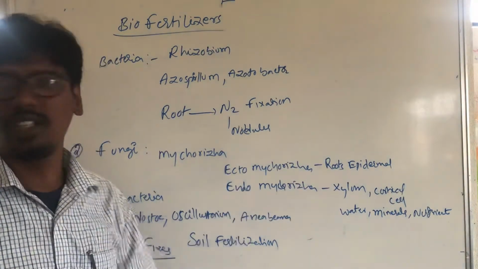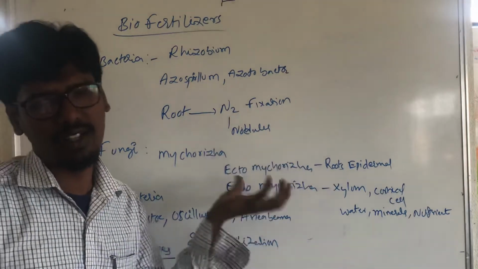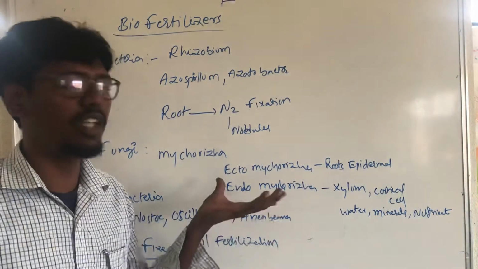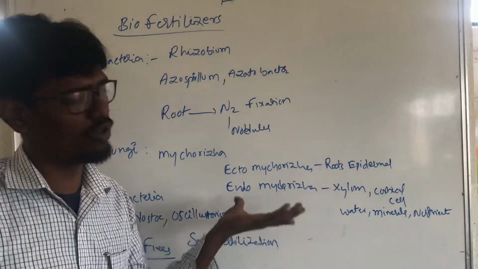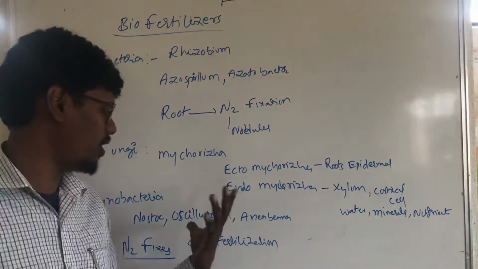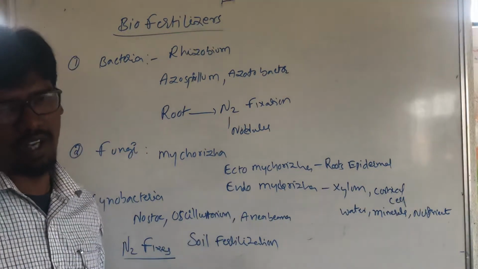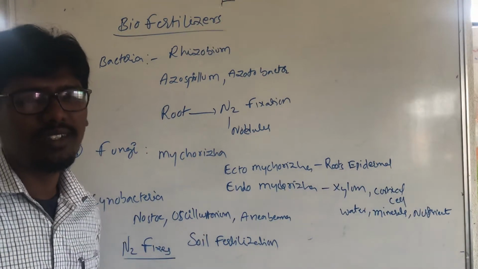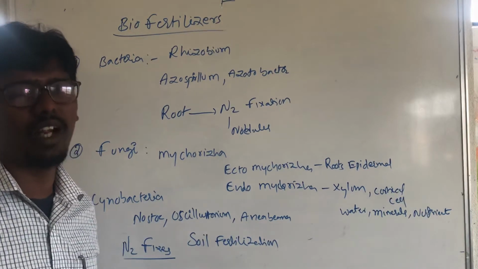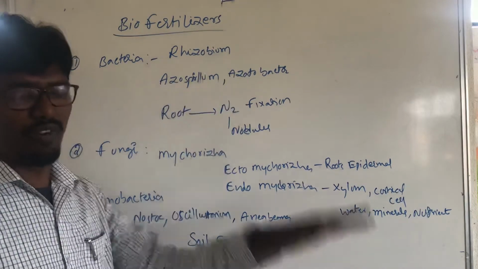And endomycorrhiza is found in the xylem. The xylem supplies organic raw materials throughout the tree. It helps in supplying water, minerals and nutrients. Cyanobacteria, meaning Nostoc, Scytonema and Anabaena, are found in the soil to increase soil fertility and fix nitrogen. This is the biofertilizer.